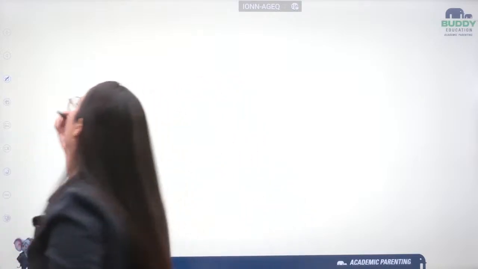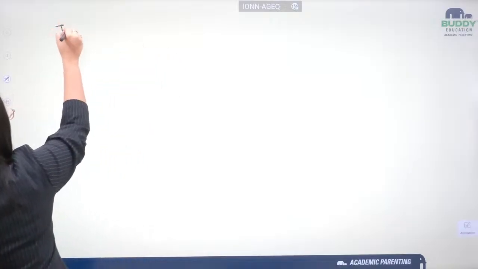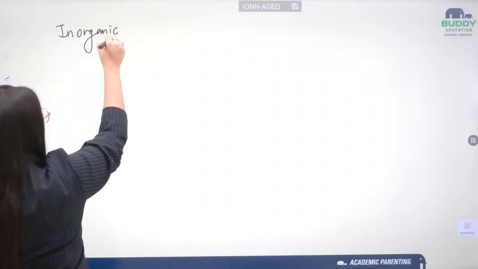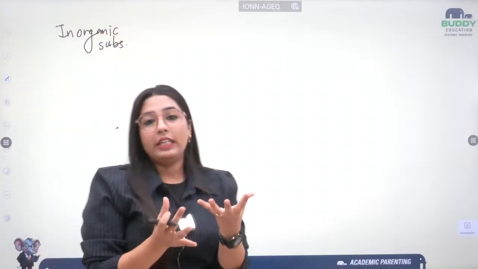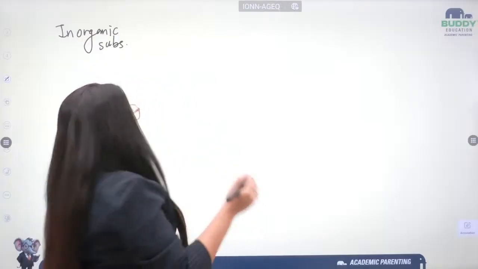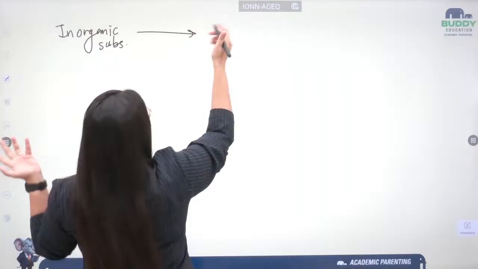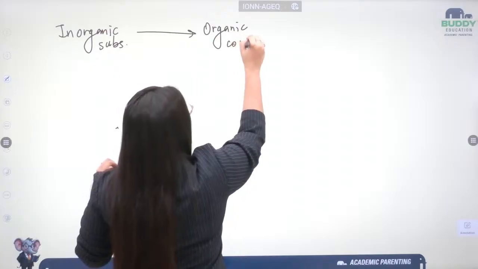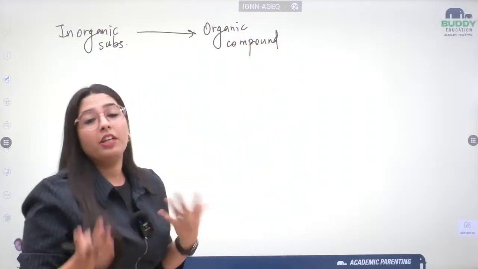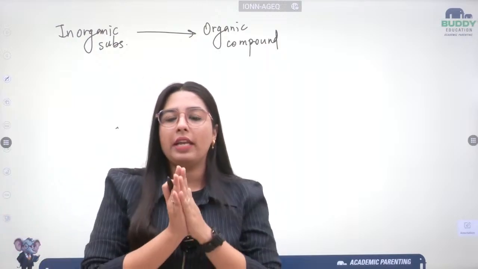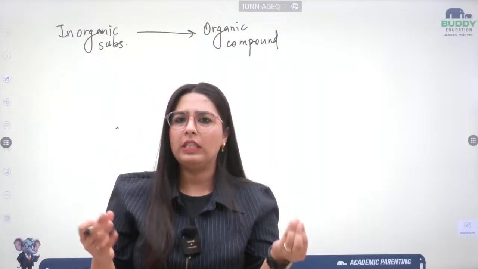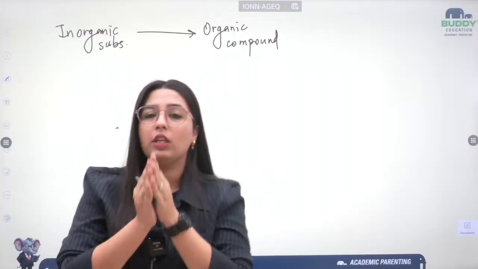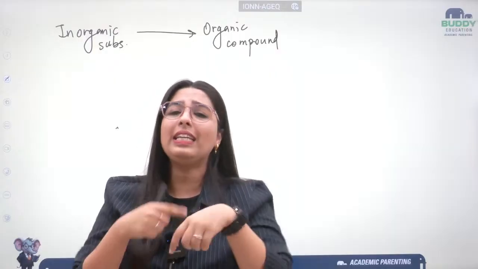All those inorganic substances collectively came together to form organic compounds. Then this was not enough to evolve life, so all these organic compounds, I'm talking about your proteins, your carbs, came together to form a small, tiny living thing.